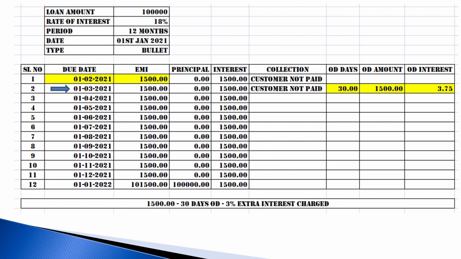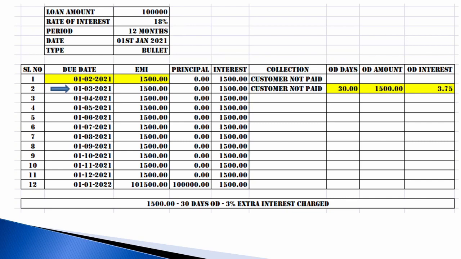So for example, in my example 1 lakh is the loan amount, rate of interest is 18%, period is 12 months, and the loan has been taken on 1st January, type is bullet and interest payment is monthly. So you have taken it on 1st January, on 1st February you have to pay 1500 rupees as your interest. The customer has not paid. So on 1st March what will happen? Another 1500 will be due, and the first 1500 will be due, and late interest will be charged on 1500.